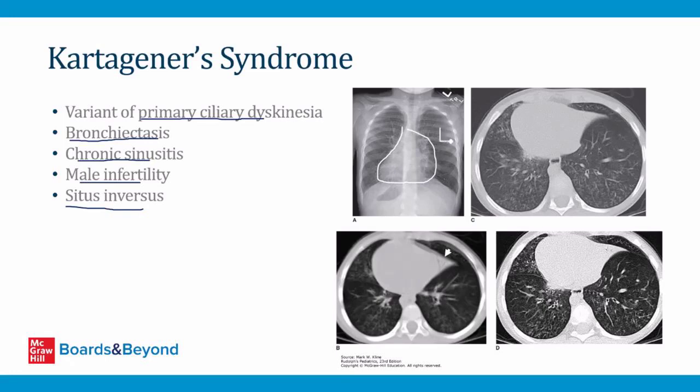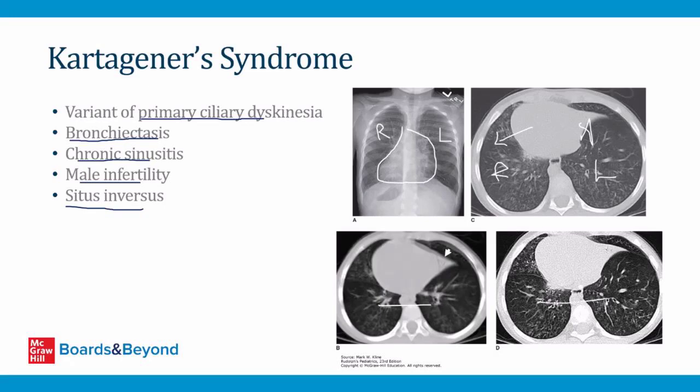The heart should be on the left side over here, but instead it's pointing over here to the right. That's situs inversus. This is a CT scan here at the top. This is the left side. This is the right side. The heart should be mostly over here, but instead it's over here on the right side. You've got the same thing in these bottom two CT scans.